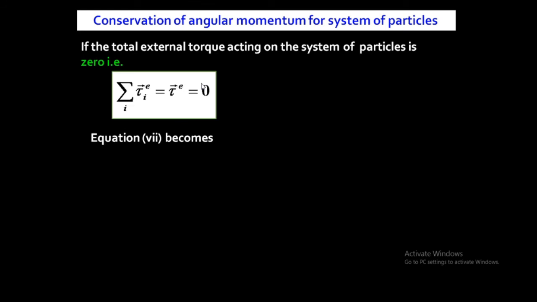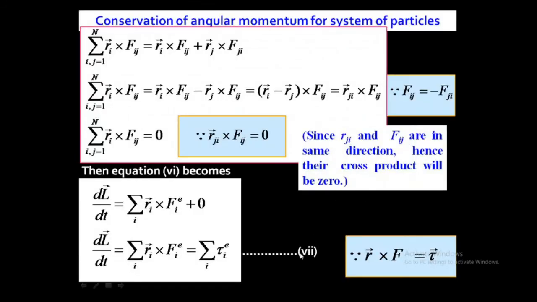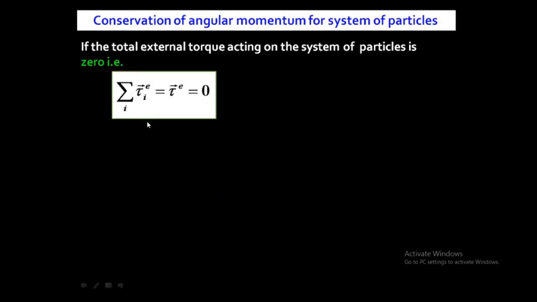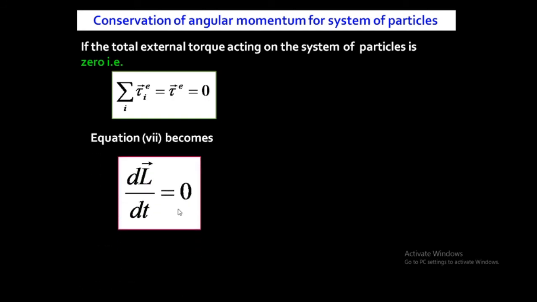So if the external torque acting on the system of particles is 0, it means the summation over i of tau ie is equal to tau e is equal to 0, so dL by dt is 0.